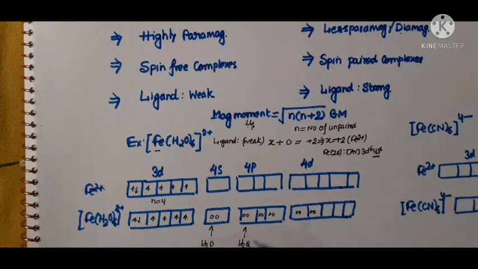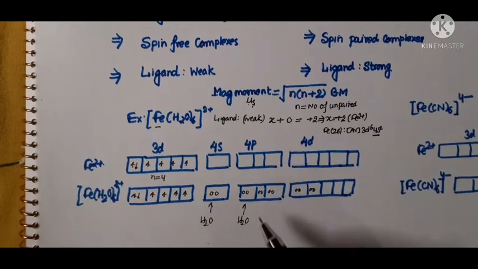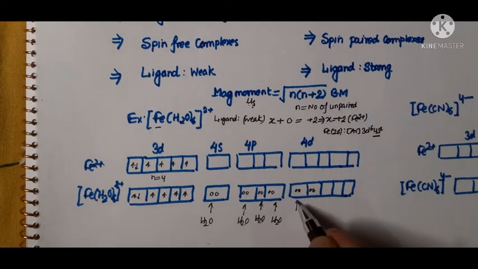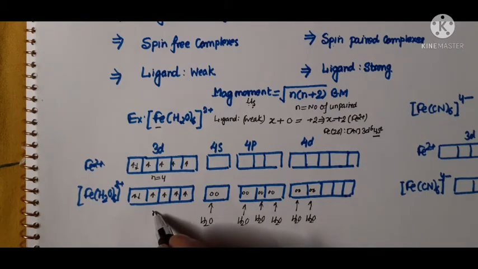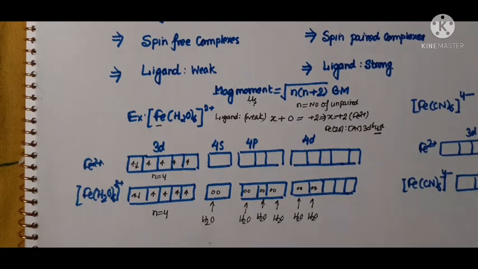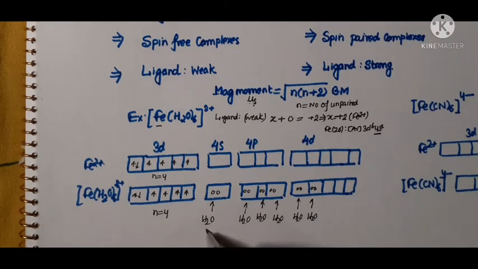So here we can see that water is donating its pairs of electrons to the empty orbitals, and when it forms the complex, iron still has 4 unpaired electrons.